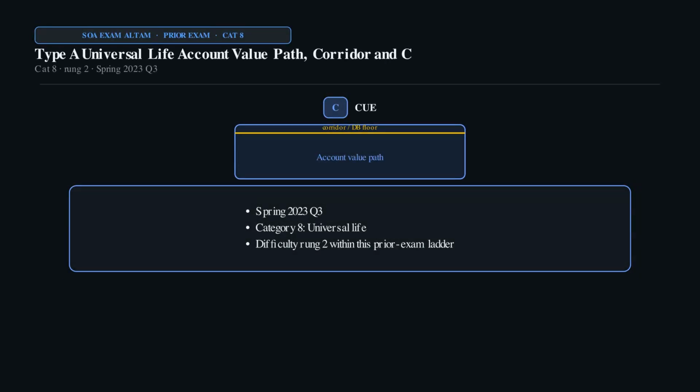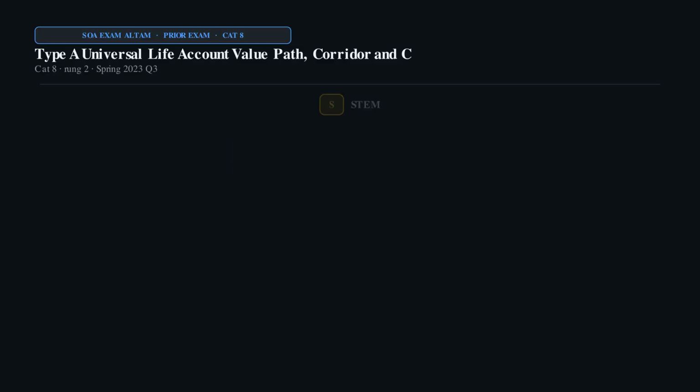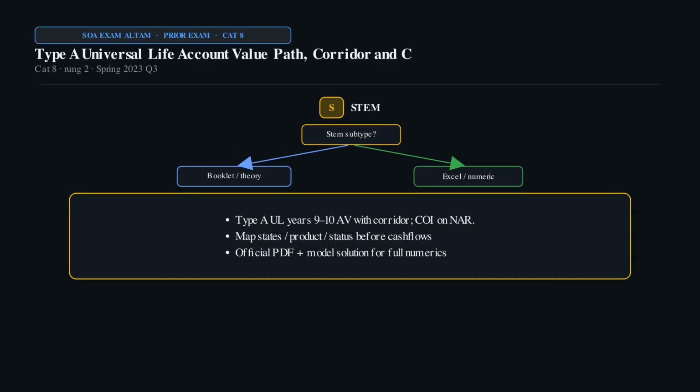Spring 2023 Question 3. This sits in Category 8, Universal Life, difficulty rung 2 on the prior exam ladder. Recognition Q. Type A BUL account value recursion, corridor, NLG, profit. STEM focus. Type A UL years 9 to 10 AV with corridor, CI on NAR.